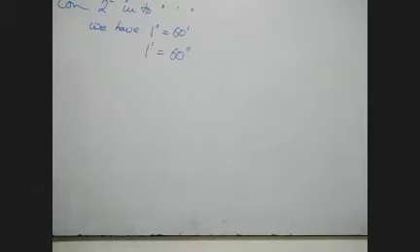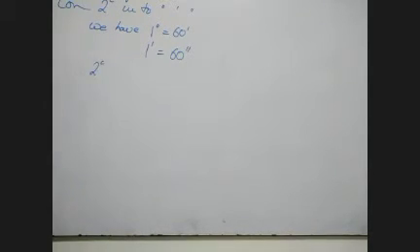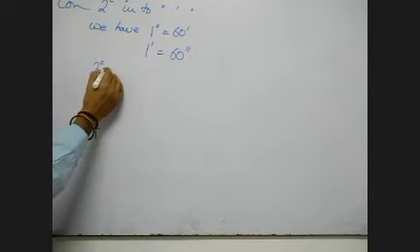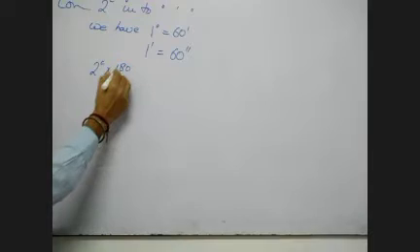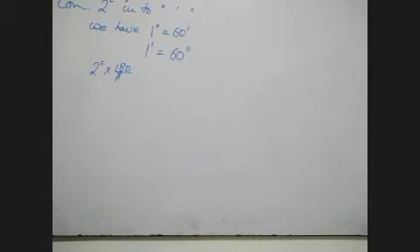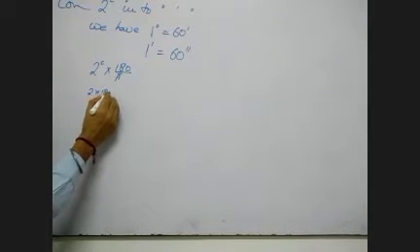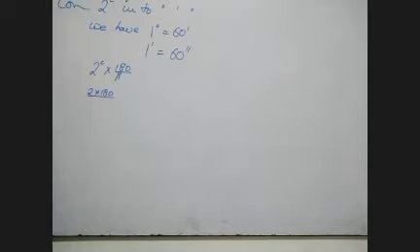Now see, we are converting 2 radian into degree, radian into degree. If we multiply by 180 upon pi, radian will move towards degree. So it will be 2 into 180 upon the value of pi.